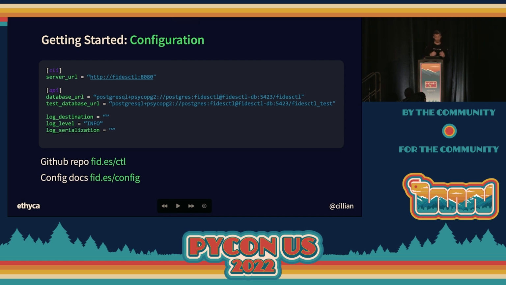To get started, super simple. You can declare a toml file or a bunch of environment variables, straightforward. You can see here there's a URL for the database, server, etc. If you want to get it set up, as I mentioned, you can go to fidesfid.es/control, and the configuration documents, like quick start, is just /config.